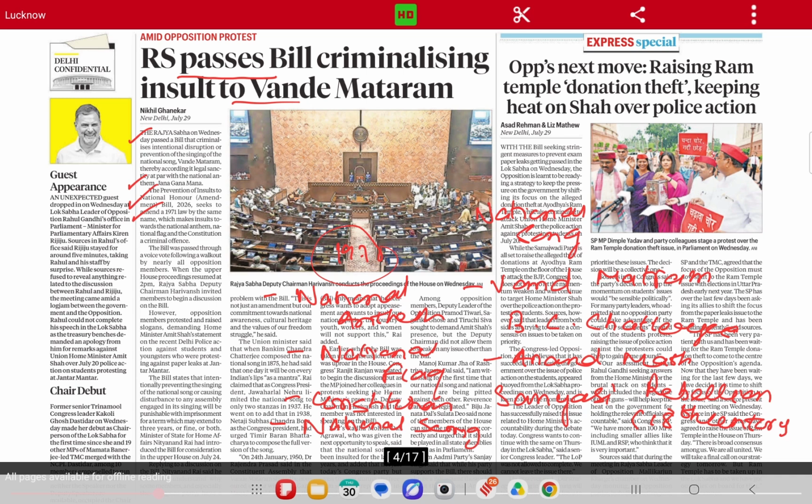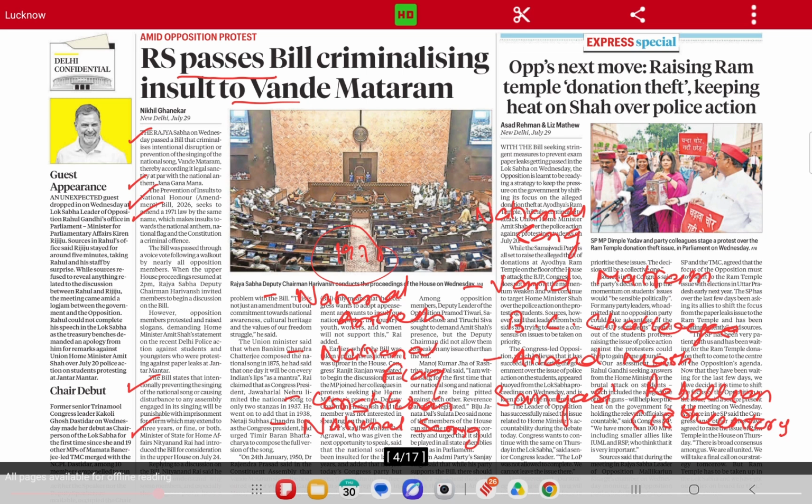So the bill states that intentionally preventing the singing of the national song or causing disturbance to any assembly engaged in its singing will be punishable with imprisonment for a term which may extend to 3 years or fine or both. So this is the punishment which has been granted.